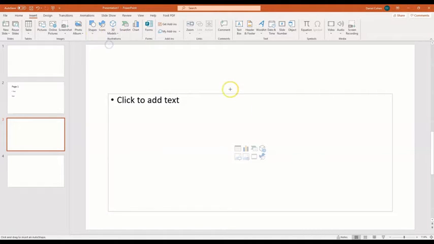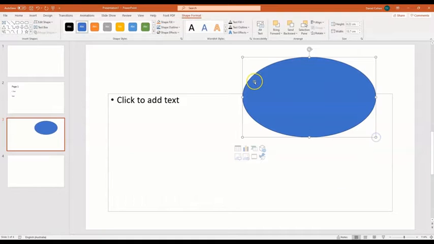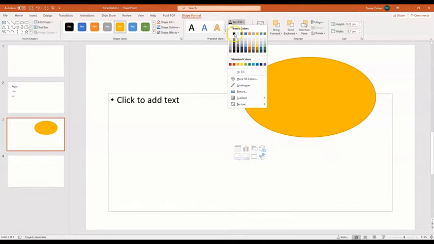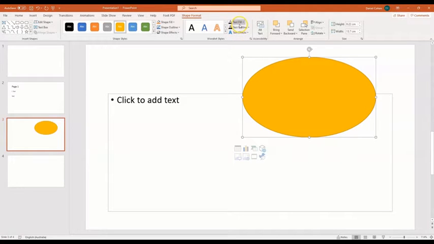So I can just put a circle in, click and draw. There we go, I've got a shape now. Notice it's opened up this shape format, so now I've got a whole menu of specific things to change and format my shape. So play around with that and see what you can do with that.